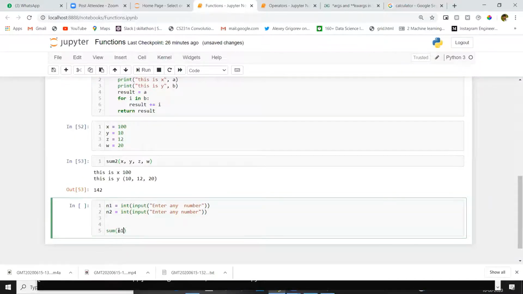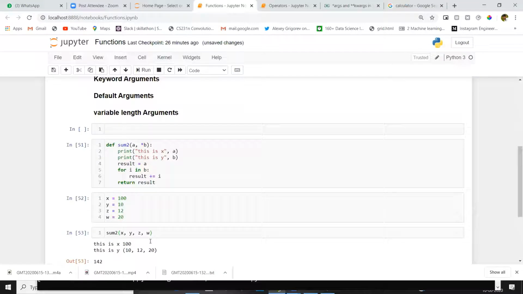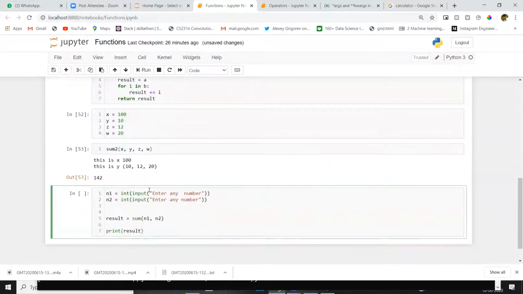Now I will pass this to the sum function. I want to store this result inside result. After that, I have to print this result. Then only the user will know what is the output of those numbers.